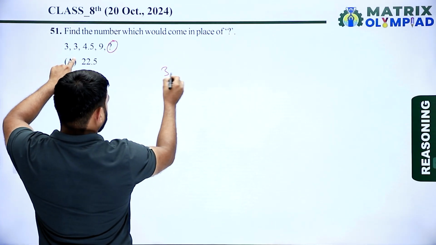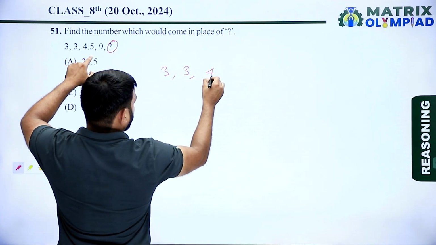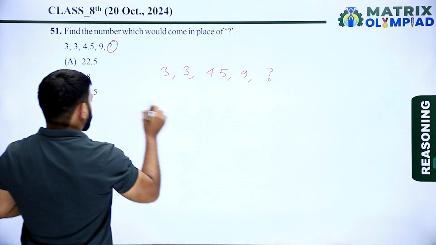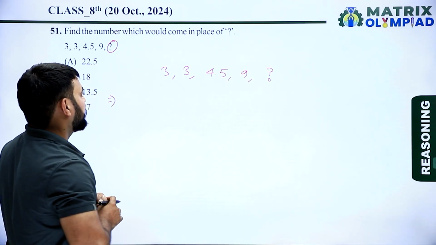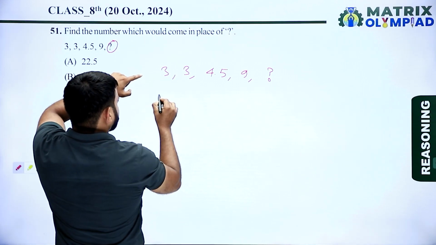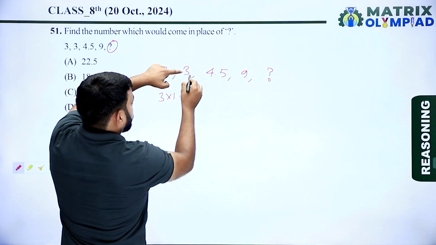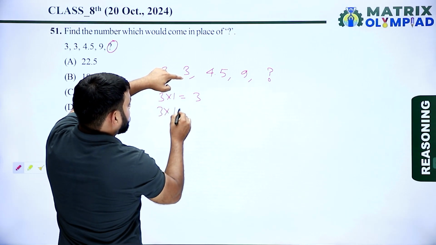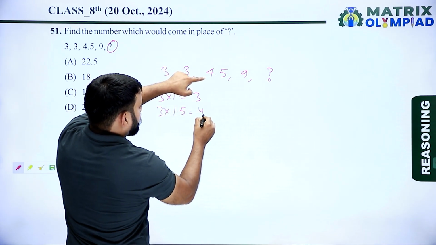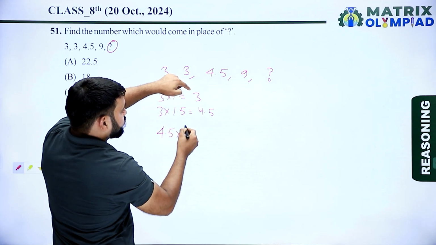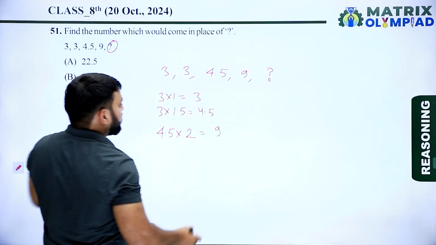The series is 3, 3, 4.5, 9 and after 9 the next is missing. So first find the pattern of the given series. The pattern is 3 multiplied by 1, which is 3. Now 3 multiplied by 1.5 is 4.5. Now 4.5 multiplied by 2 is 9.